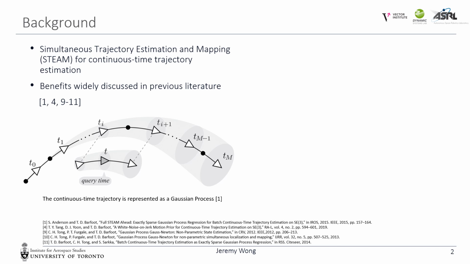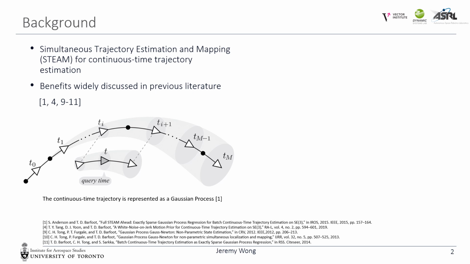Simultaneous Trajectory Estimation and Mapping, also known as STEAM, is a framework for continuous time trajectory estimation, where the trajectory is represented as a Gaussian process. Continuous time estimation has been used in the past, and its benefits have been widely discussed. I won't go into the details, but in summary, there are cases when a discrete time framework is inadequate.